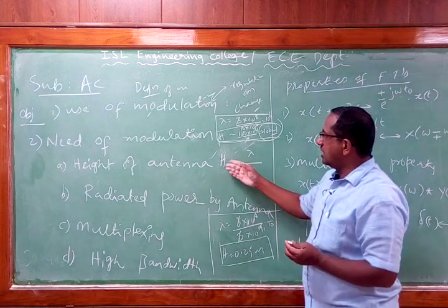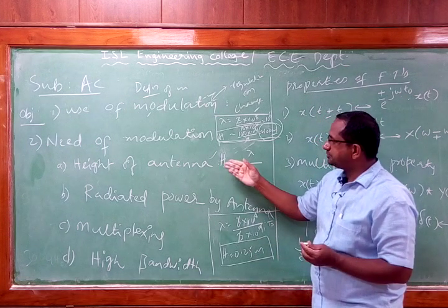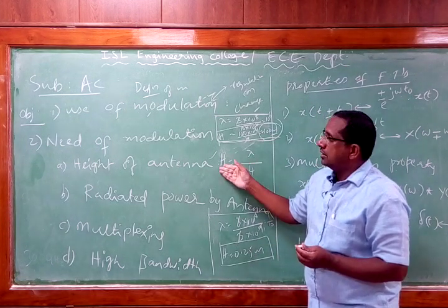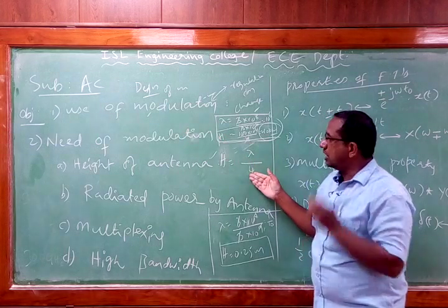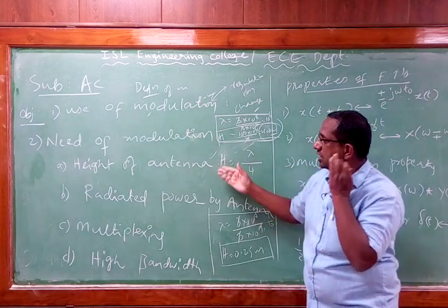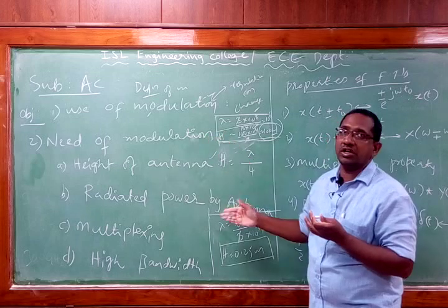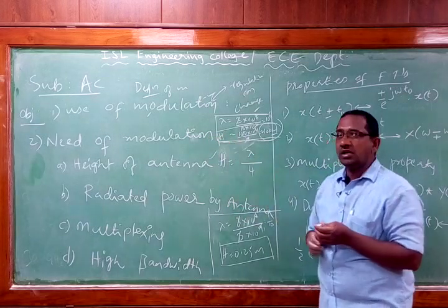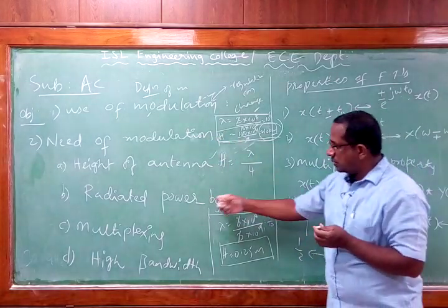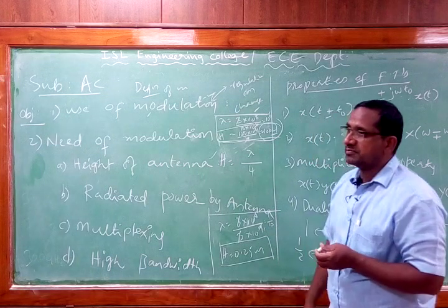Since the height of the antenna is going to be practicable if you increase the frequency, therefore I am using modulation. Increasing frequency can be done by using modulation. That is the basic need of modulation. The next one is going to be the radiated power of a transmitting antenna.